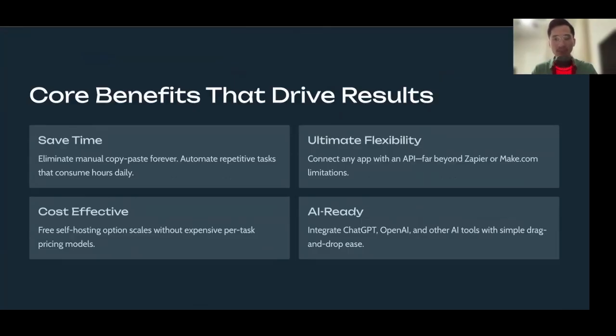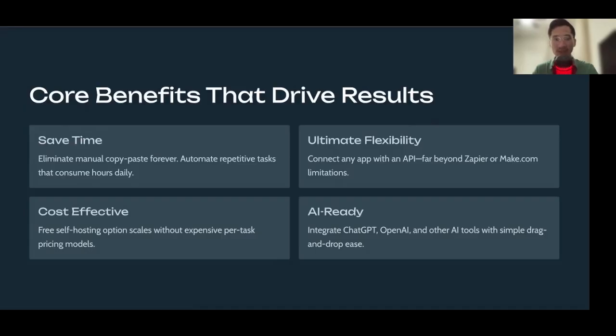Again, the most important thing that we have is time, right? It saves you a lot of time. You could eliminate a lot of copy and paste forever, automate repetitive tasks. It's ultimate flexibility. There's a lot of APIs that you can connect to n8n, right? Which is really, really cool. And as the tool gets more refined, there's going to be more platforms that you could connect to n8n via API. And so if you haven't seen how all of that worked, again, I have other videos that connects AI voice agents to n8n as well. So be sure to check those out.